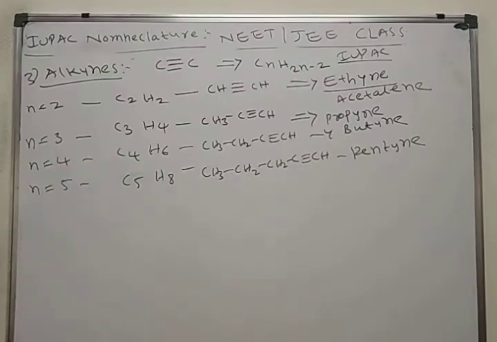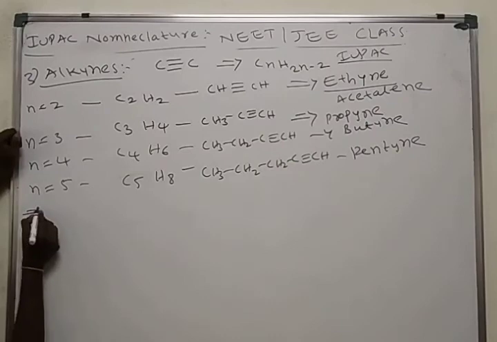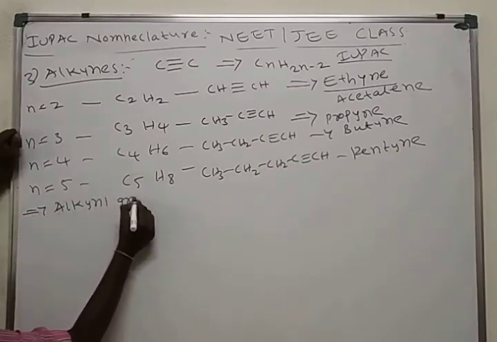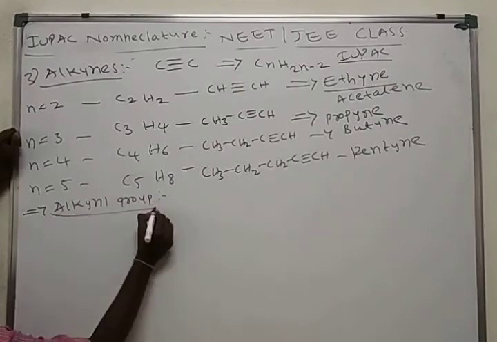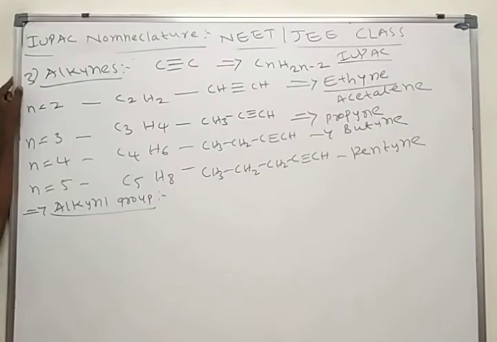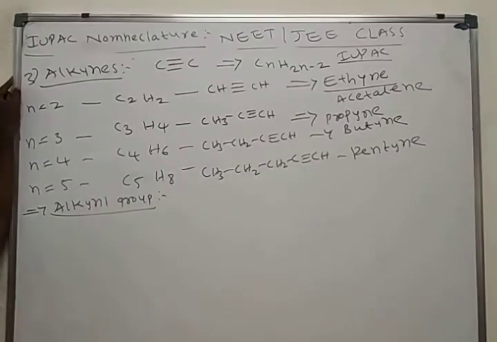This is the IUPAC nomenclature of alkynes. Next we'll see the alkynyl group. What is the meaning of alkynyl group? If you remove one hydrogen from an alkyne, we get an alkynyl group.